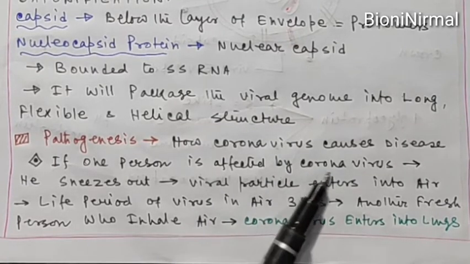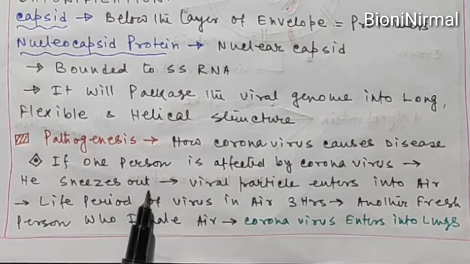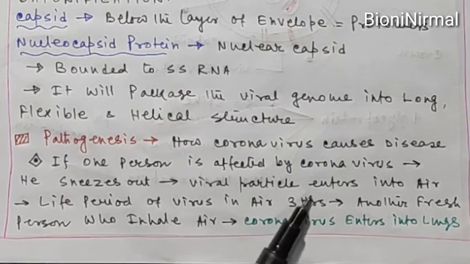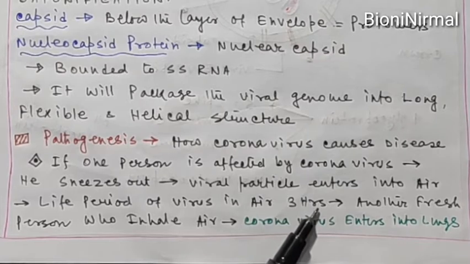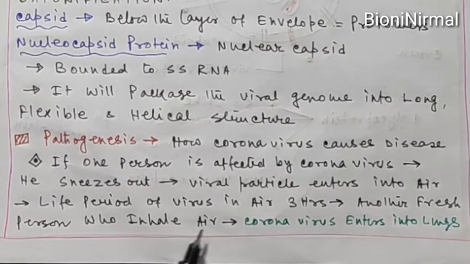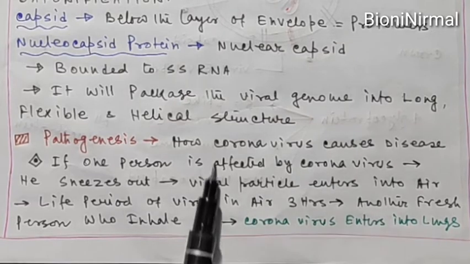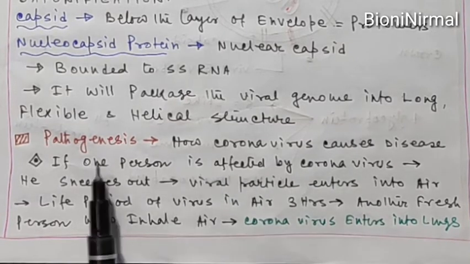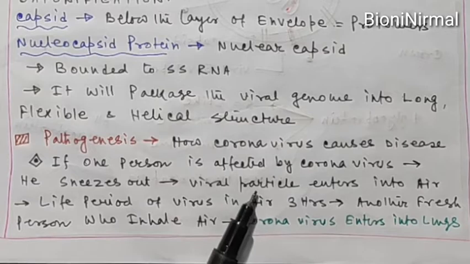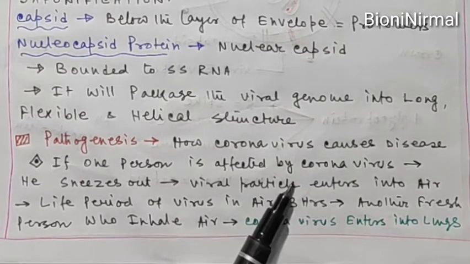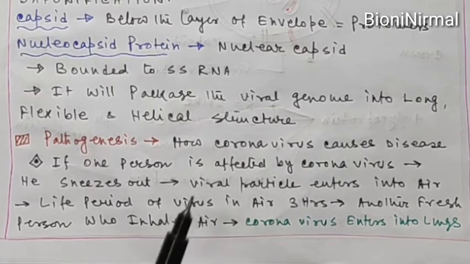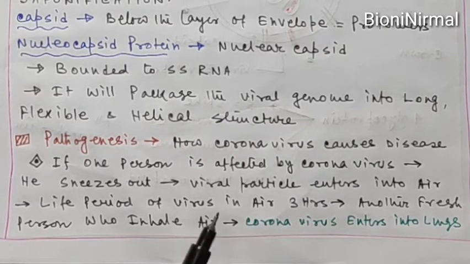If one person is affected by coronavirus, he sneezes out, and the viral particles enter the air. The life period of the virus in the air is 3 hours, and when another fresh person inhales the air, the coronavirus enters into the lungs. So this is the mechanism of entry of coronavirus into our body. We should use a mask to prevent the entry of this viral-loaded air into our lungs.